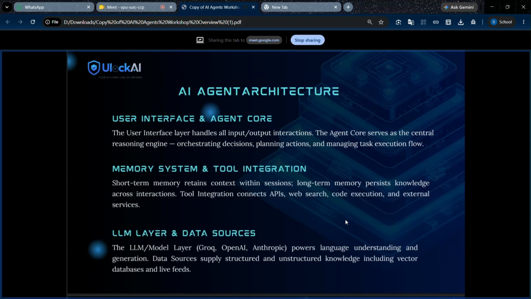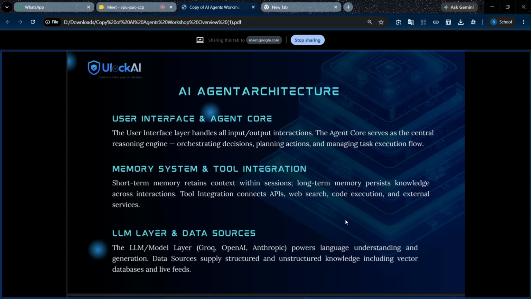What is the architecture of AI agents? First of all, the user interface, where we get the input from the user, and then the agent core. In the agent core, we use a reasoning engine, orchestration, decision and planning, action and method execution, and managing tasks and the execution flow. In the memory system, we build short-term as well as long-term memory. In tool integration, we integrate the LLM with the API key, and it can do web search and execute code. It connects with external services, which comes under MCP, the Model Context Protocol.